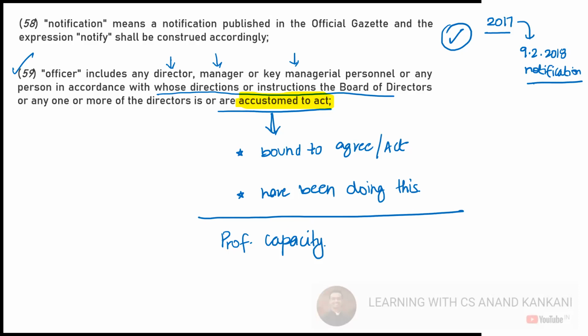Say I'm a company secretary with a list of clients, and they discuss matters with me and I advise them what should be done and what should not be done, and all the directors agree with whatever I say. They say, whatever you tell us, that is how we will proceed. So tell me, do I also become an officer of the company? Answer is no. If someone is advising in a professional capacity, that would be excluded here.